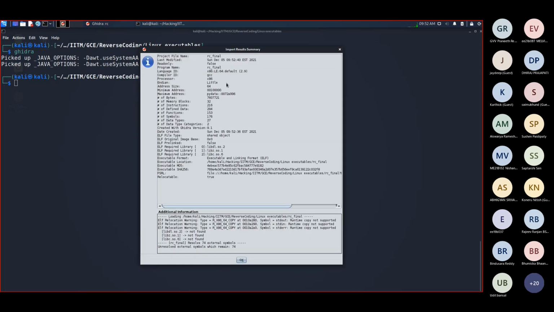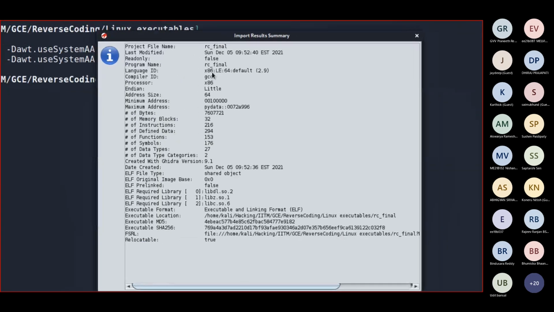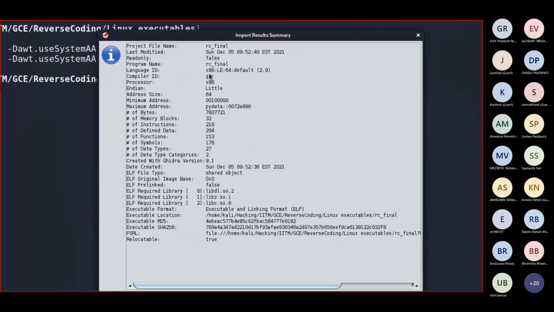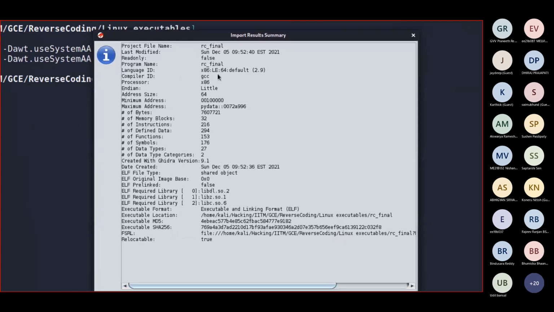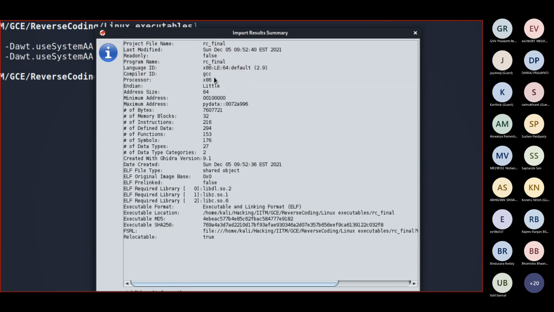It gave us the analysis. I'm sorry, I'll zoom in. It is an x86 executable, which is basically the architecture: x86, little endian, 64-bit. So my PC is 64-bit. It is little endian. It has an Intel x86 processor. See, the endianness is little.